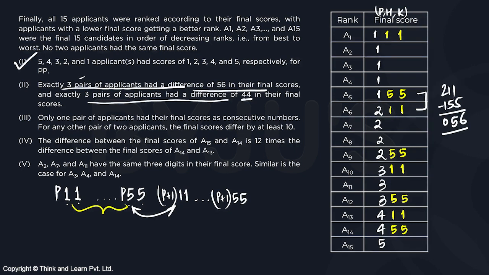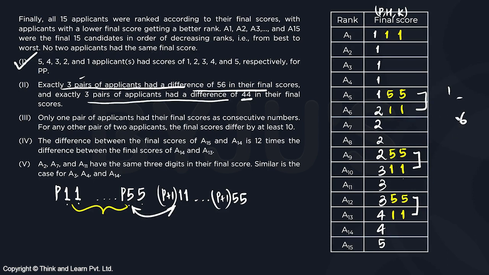So 155, 211, 255, 311, 355, 411. We can't have 455 and 511 क्योंकि फिर वो exceed कर जाएगा. We will have more than the number of people, right? More than the number of pairs required. So this tells us कि यहाँ 1, 1 नहीं होगा. This can't be 5, 5.